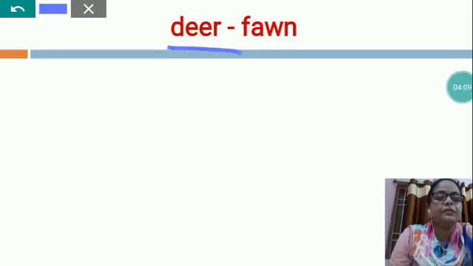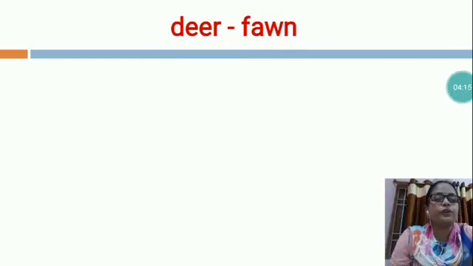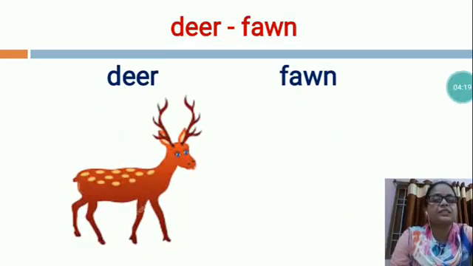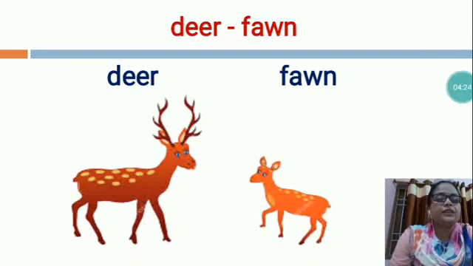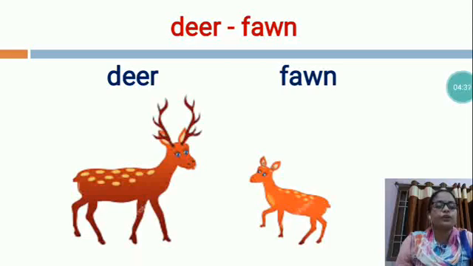Now, this is deer. Deer young one is fawn. You can see, my dear students, this is the picture of deer and this is the deer baby, fawn. Young one of deer is called fawn.